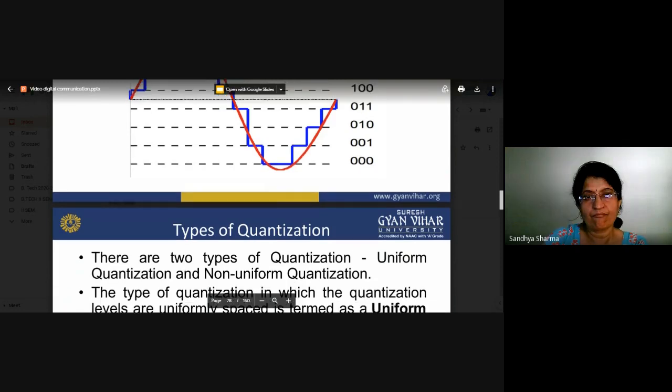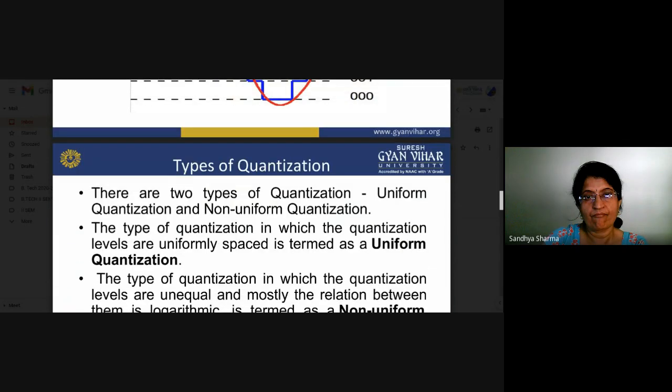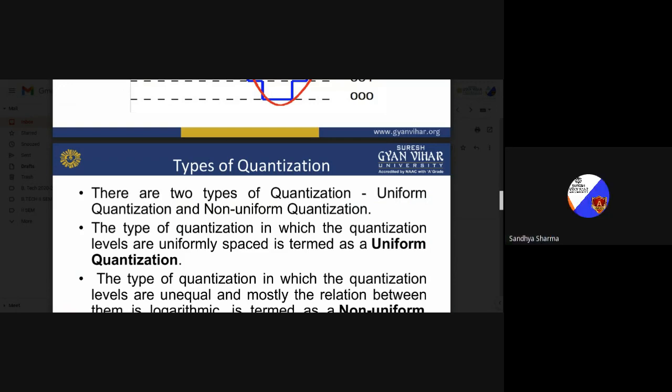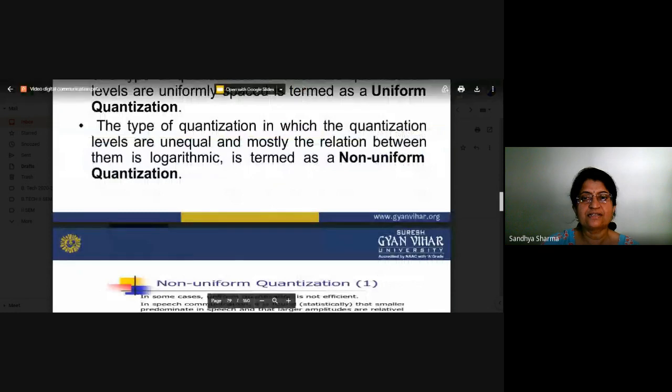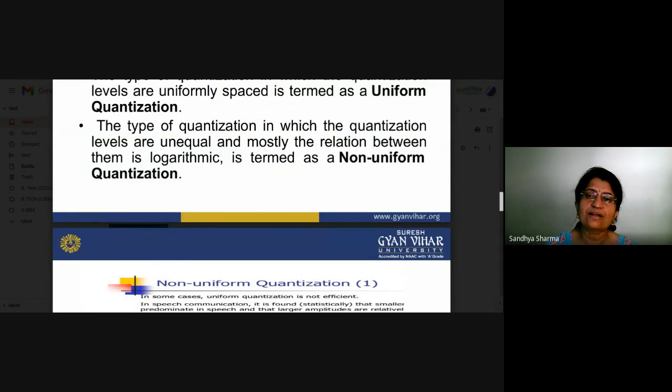Now we will also discuss quantization, in particular uniform quantization and non-uniform quantization. There are basically two types of quantization: uniform and non-uniform. The type of quantization in which levels are uniformly spaced, meaning the gap between two levels is always fixed and equal, is called uniform quantization. And in the other type, the quantization levels are unequal, and mostly there is a log scale between them.